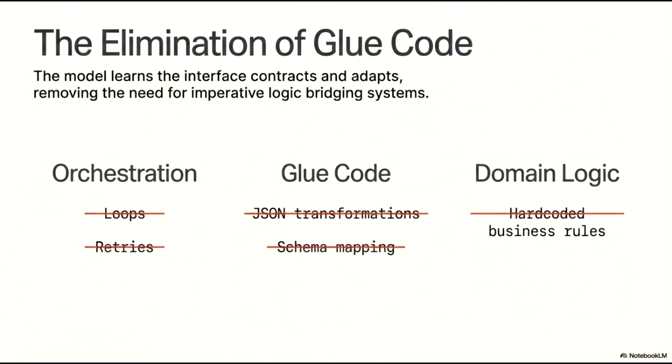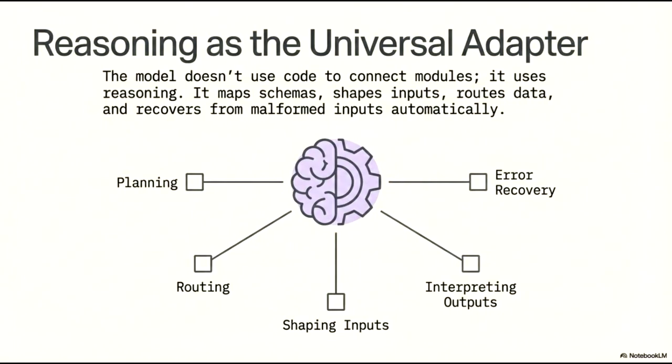Furthermore, domain logic is being reshaped as hard-coded business rules are replaced by adaptive, intelligent decision-making. By removing these layers of manual overhead, we allow the model to manage the complexities of system interoperability, significantly accelerating development cycles. Reasoning serves as the universal adapter in this architecture, shifting the paradigm from static, code-based connections to dynamic,